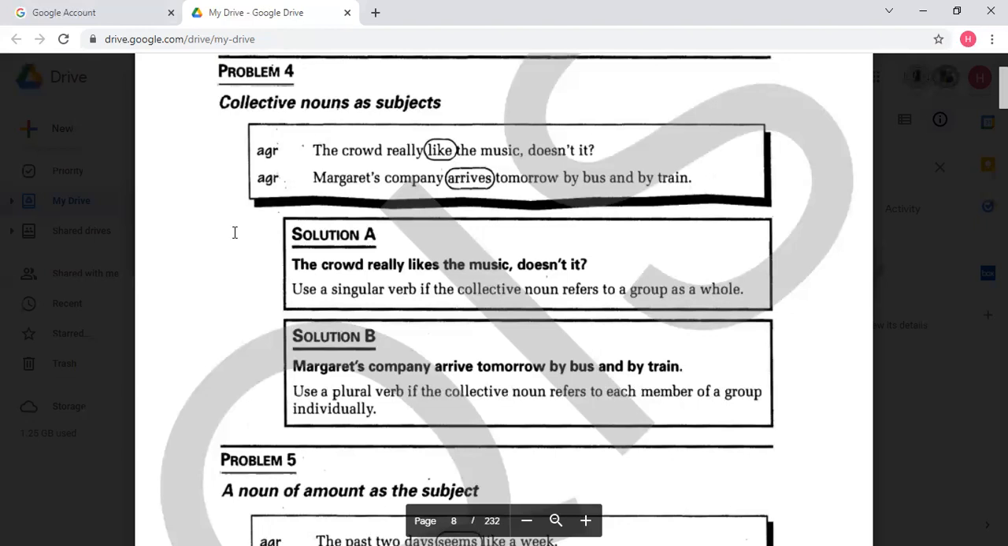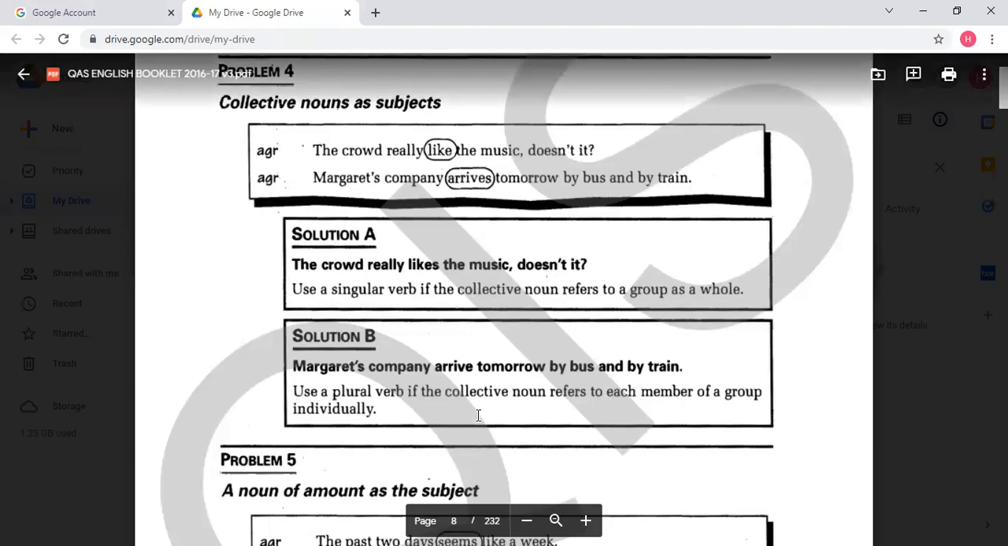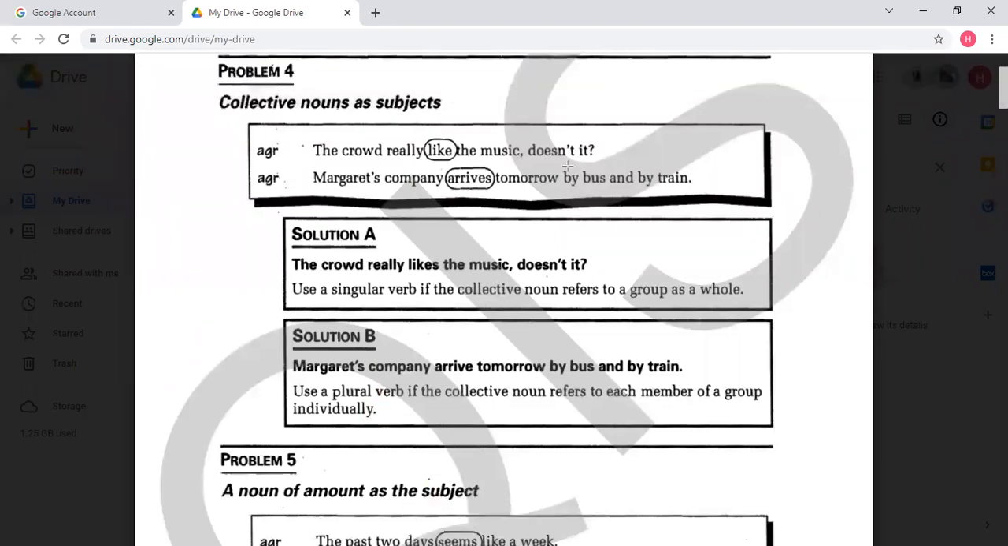Consider that example, for example, here. Margaret's company arrive tomorrow by bus and by train. Look at this. By bus and by train. So, do they have to be together? No. Some will come by bus, some will go by train, and it doesn't matter. They are free to take whatever means of transportation they want. So, I would treat them as plural because they don't behave as one unit. That's why I can say Margaret's company arrive.